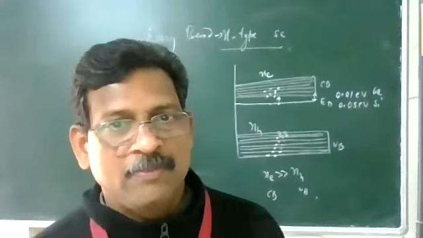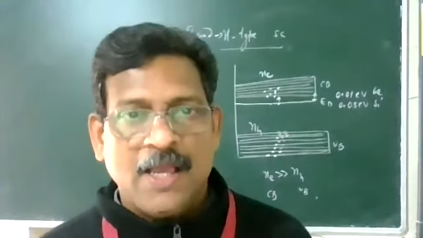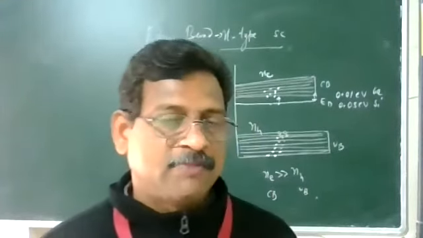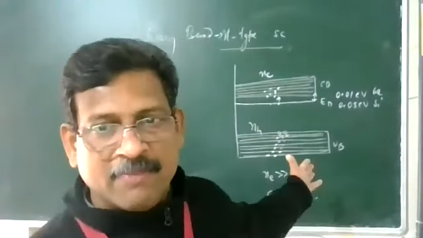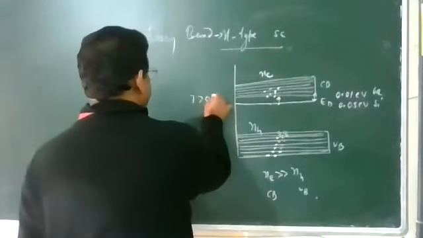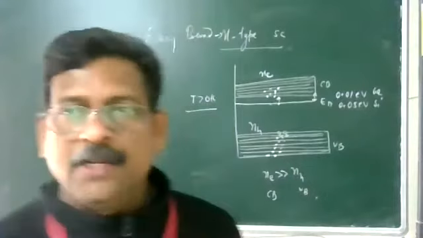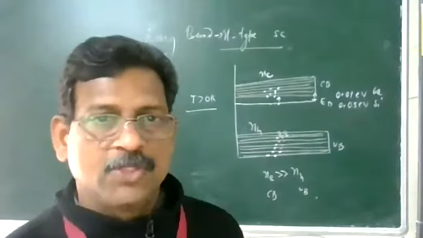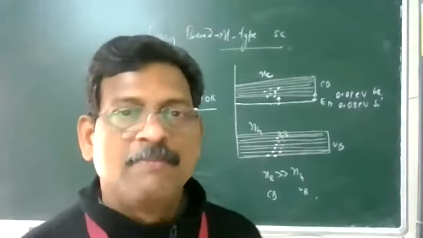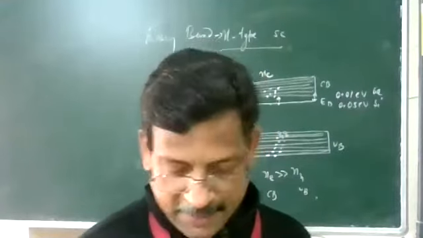So how will you form an n-type semiconductor? What is happening there you can explain from the crystal structure, and what are the majority carriers and minority carriers. So this is its energy band diagram, the diagram at a temperature greater than 0, room temperature. Its conductivity is a function of doping as well as a function of temperature. Now next we are going for the p-type semiconductor, positive type semiconductor.